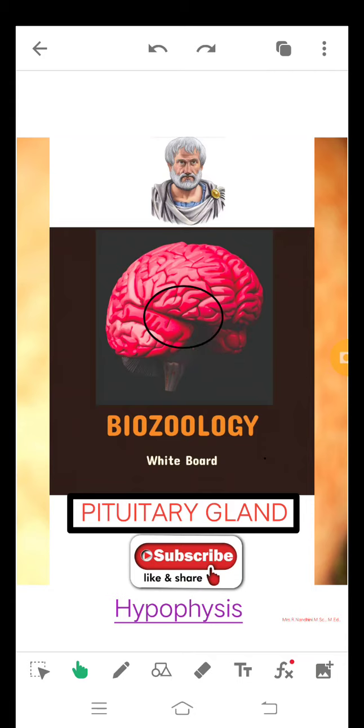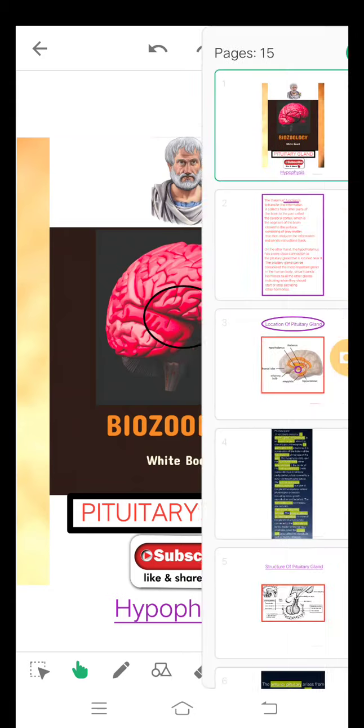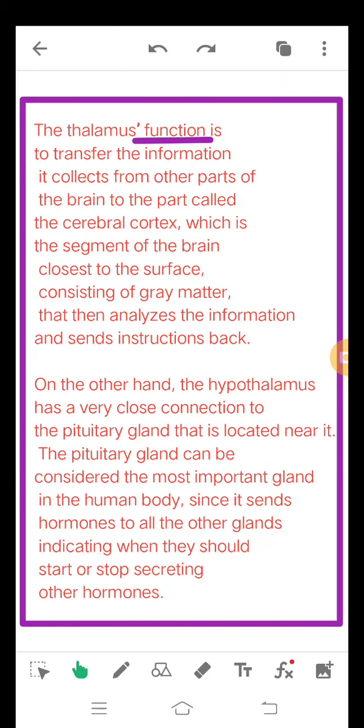Before we learn about the pituitary, let's understand the thalamus and hypothalamus. The thalamus function is to transfer the information it collects from other parts of the brain to the cerebral cortex, which is the segment of the brain closest to the surface, consisting of gray matter, that then analyzes the information and sends instructions back. This is something about the thalamus.